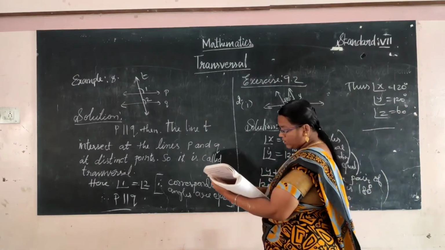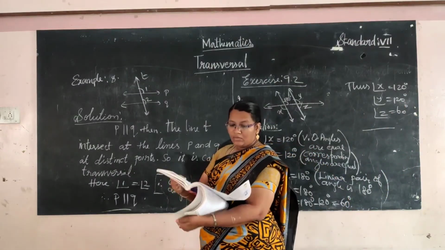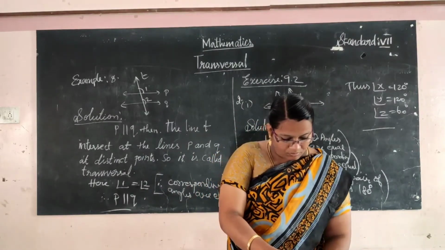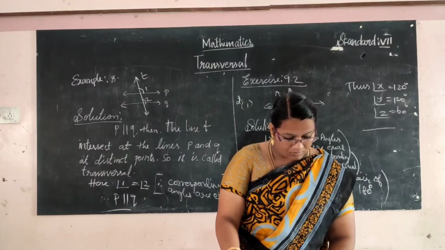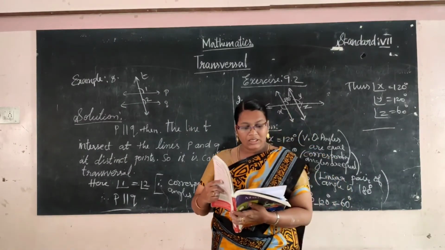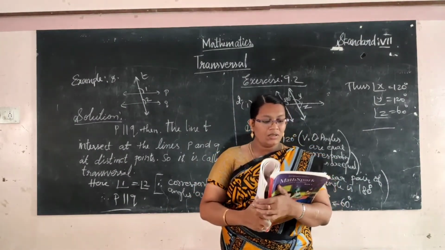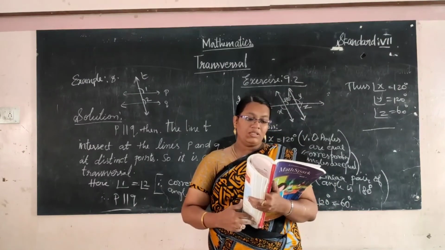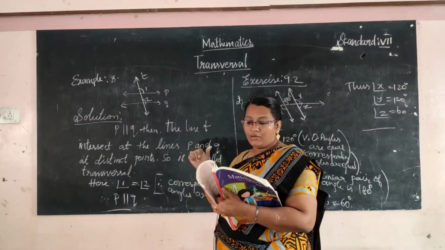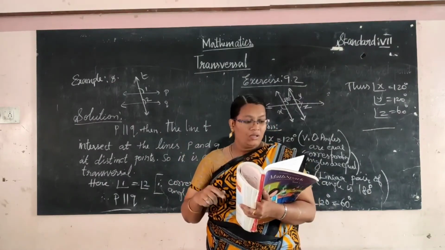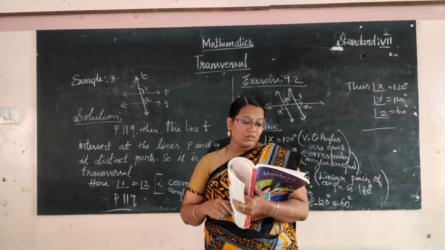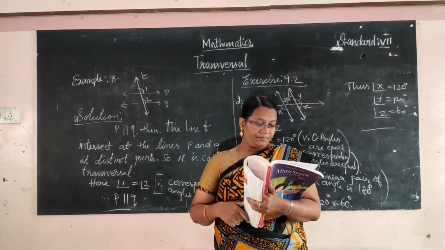The remaining problems are homework. Now move to the third problem. In the given figure, L and M are transversals. Find the measure of the angles. One is 35 degrees. Now we have to find the remaining ones. We have seen the same model in the example. So the third is also homework.